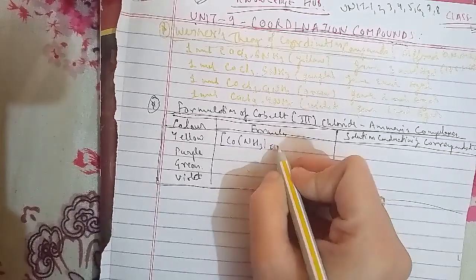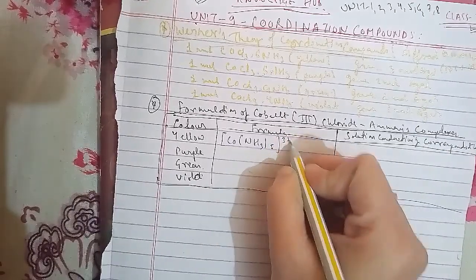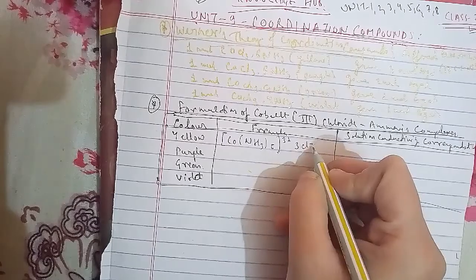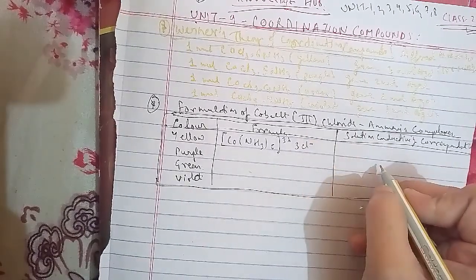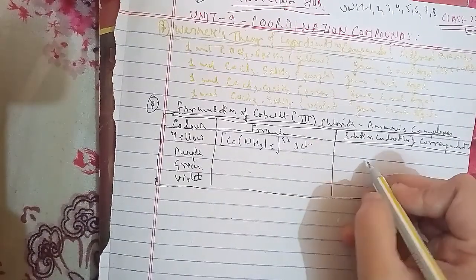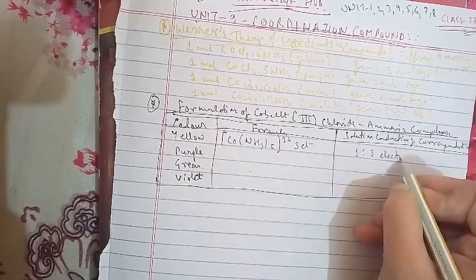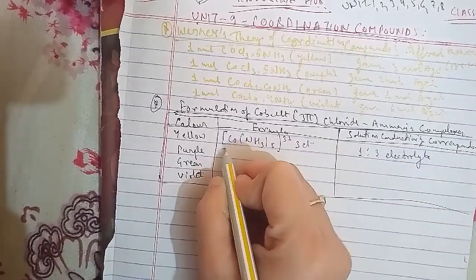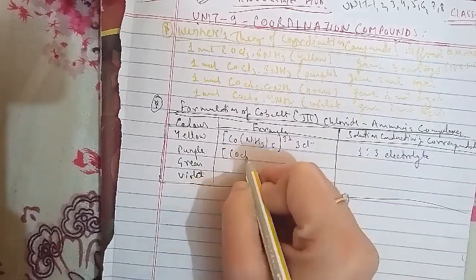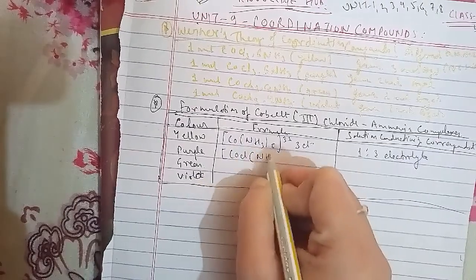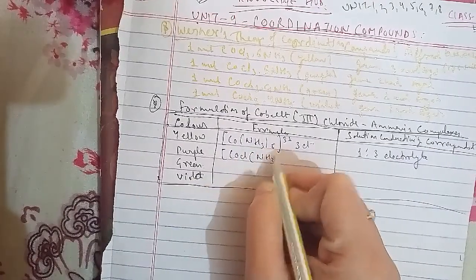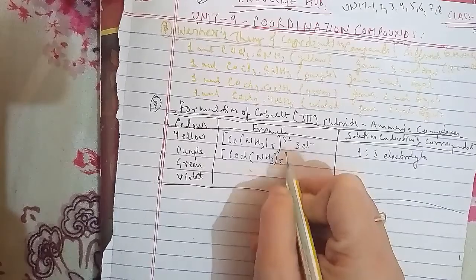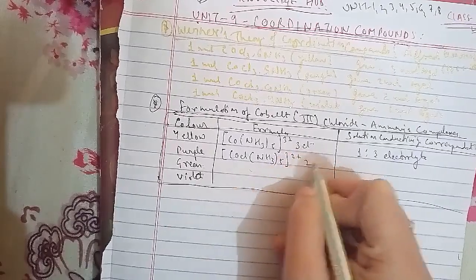Third is the green one here, which is [CoCl2(NH3)4]+ Cl-. This is a 1:1 electrolyte. Another is violet, [CoCl2(NH3)4]+ Cl-, 1:1 electrolyte here.